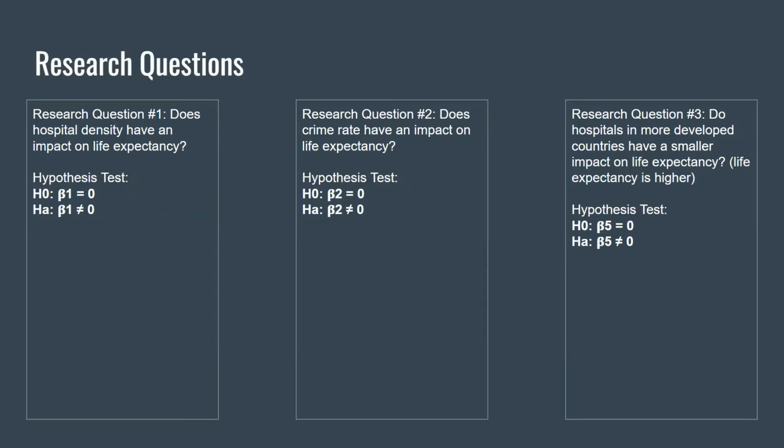Research question number 1: does hospital density have an impact on life expectancy? And the hypothesis test is as written below. Research question number 2: does crime rate have an impact on life expectancy? And the hypothesis test is as written below. And research question number 3: do hospitals in more developed countries have a smaller impact on life expectancy? And the hypothesis test is as written below.